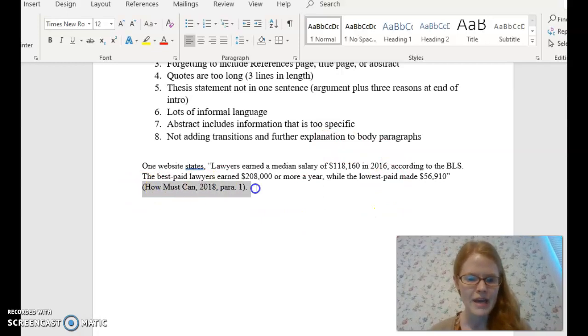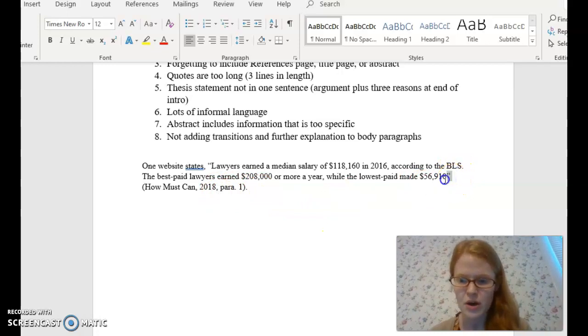And then my APA in-text citation is right here. I don't have an author for that site, so I included the first few words of the title, which is the first part of the citation. I include the year of publication and the paragraph number from where I got that information.